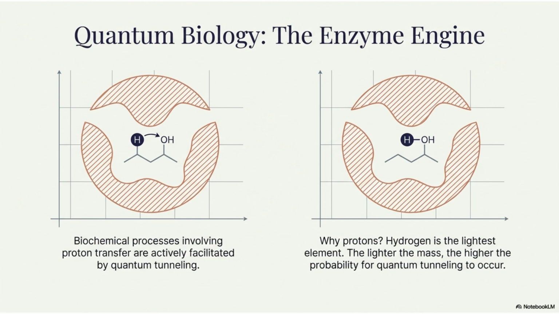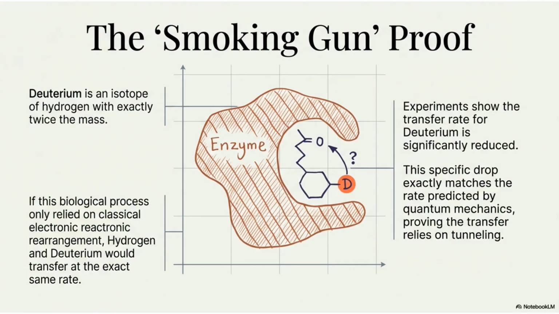Quantum biology suggests that biochemical processes involving proton transfer are actively facilitated by quantum tunneling. Hydrogen, being the lightest element, has the highest probability for this tunneling to occur. The smoking gun proof involves deuterium, an isotope of hydrogen with twice the mass. The transfer rate for deuterium is significantly reduced, exactly matching quantum predictions, confirming the reliance on tunneling.